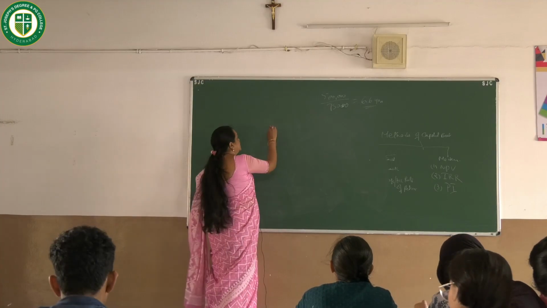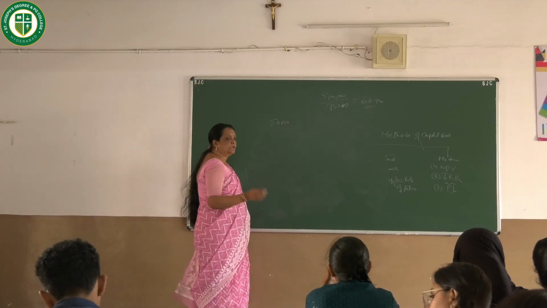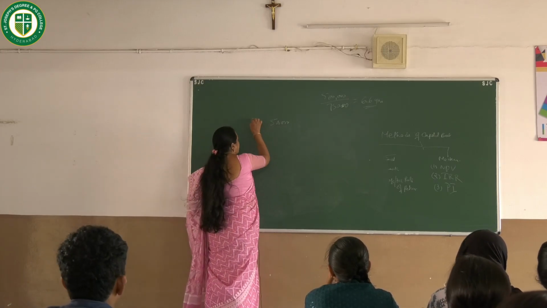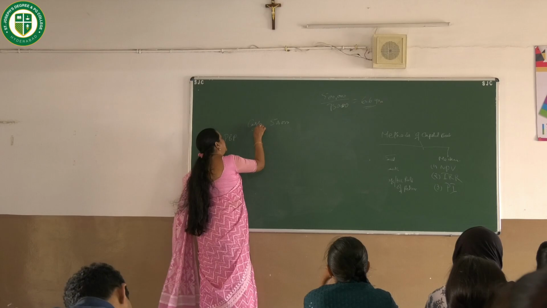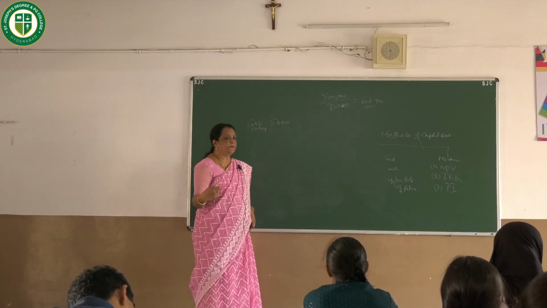So 50,000 is the cash outlay or initial investment. Now what are the different inflows you have here?